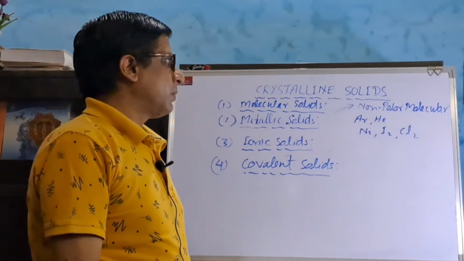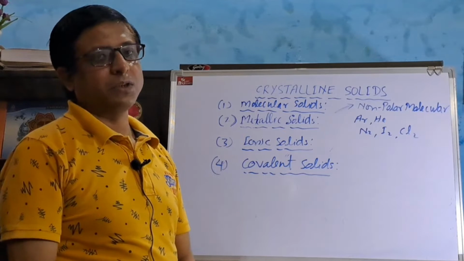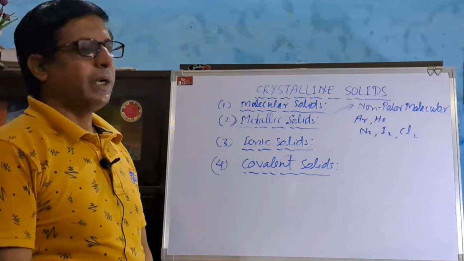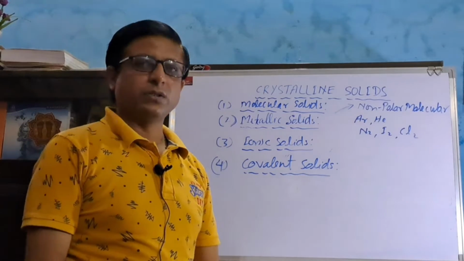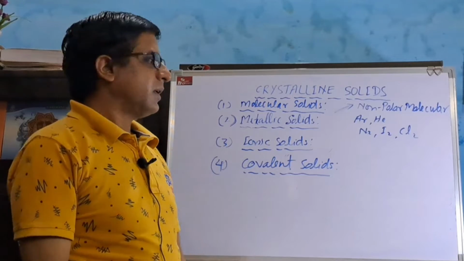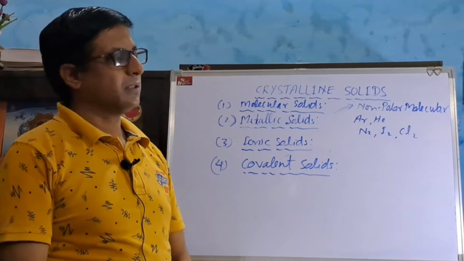In these types of molecular solids, the binding forces are weak dispersion forces, or London forces. Due to the weak binding forces, they are soft, and their melting and boiling points are very low. Due to the absence of free electrons, they are non-conducting in nature.